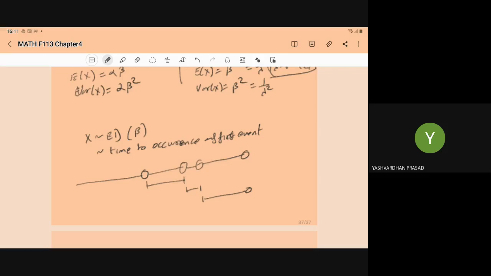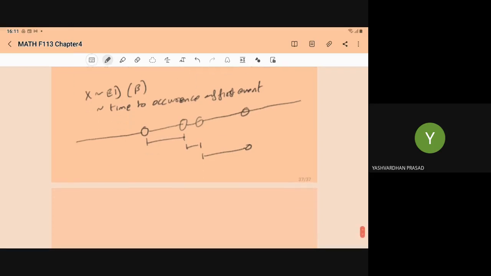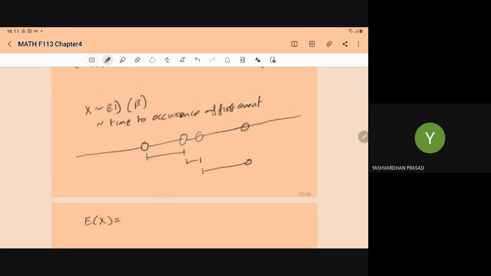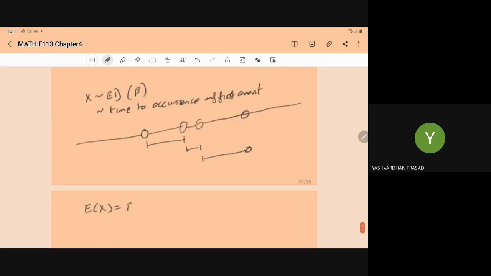Here the events are occurring, so the inter-occurrence time follows the exponential distribution. Very important: E(X) we have derived is equal to beta. If I am saying that X is the time to occurrence of the first event, what will be E(X) by definition?